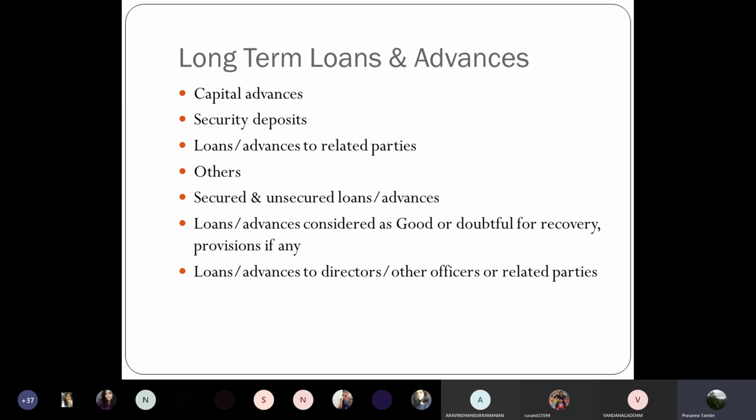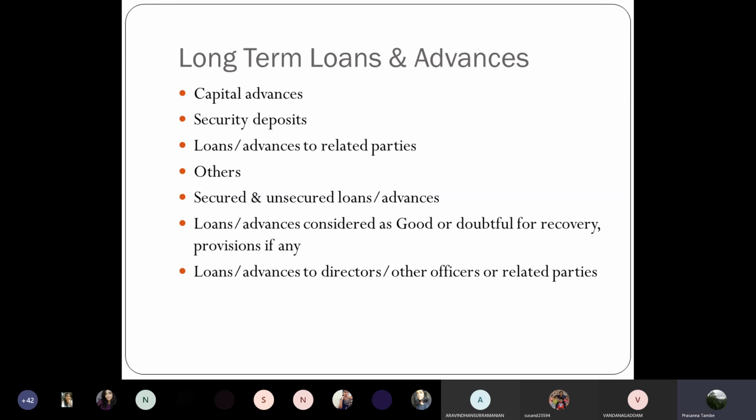One among them is capital advances. If you are given any advance for capital expenditure, then that will be covered under this particular category. Say for example, you want to buy a machinery and you give some advance to the concerned supplier. So in that case, that becomes a capital advance or advance towards capital expenditure, and that will be reflected under this head. The next one is security deposits.